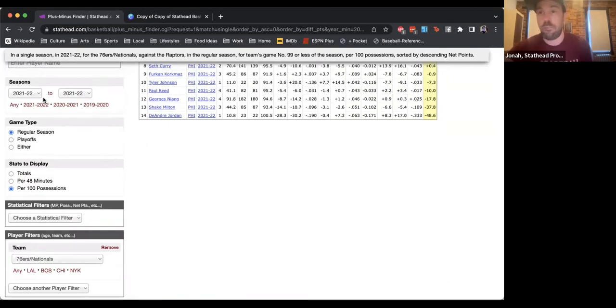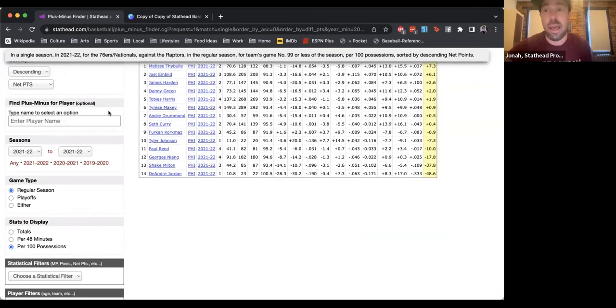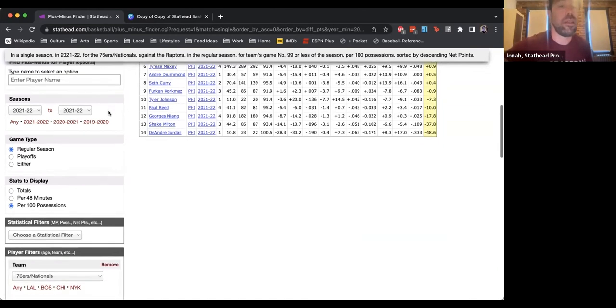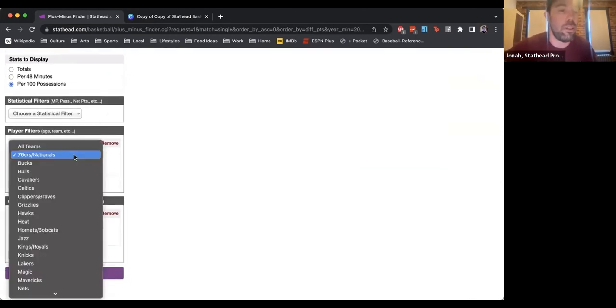Or obviously, if you are someone who lives in a state where gambling is legal and you like to wager a little bit on a game, this is the kind of thing you could use to handicap, break it down. My friend invited me to do this NBA playoff bracket, which I've never done before. So this is the kind of thing I'm going to be looking at very closely when I fill it out.